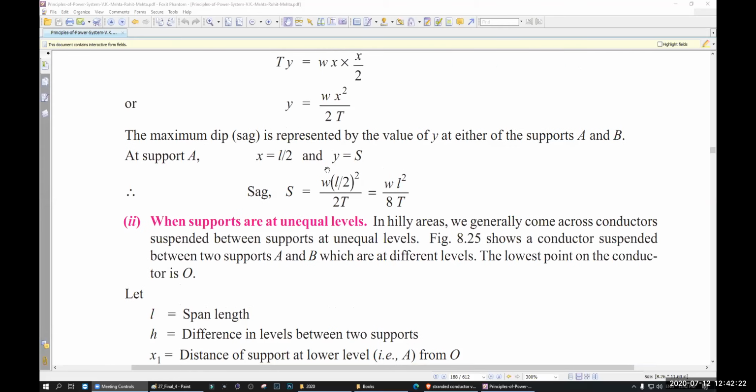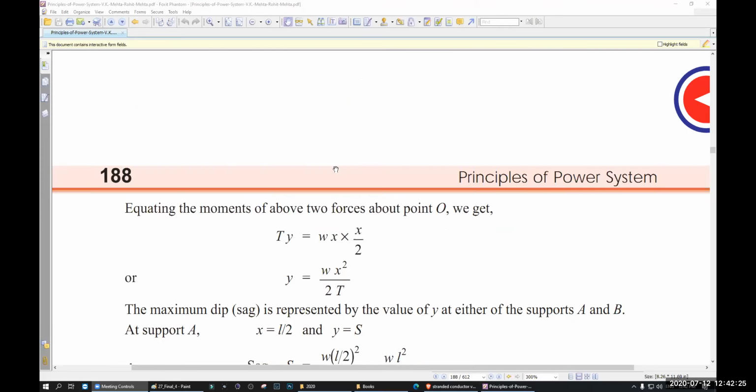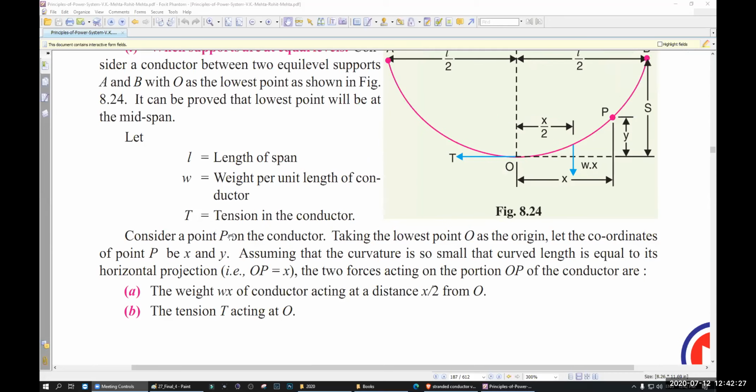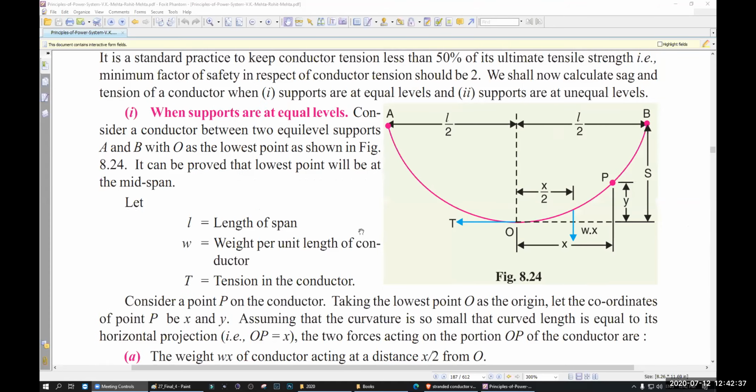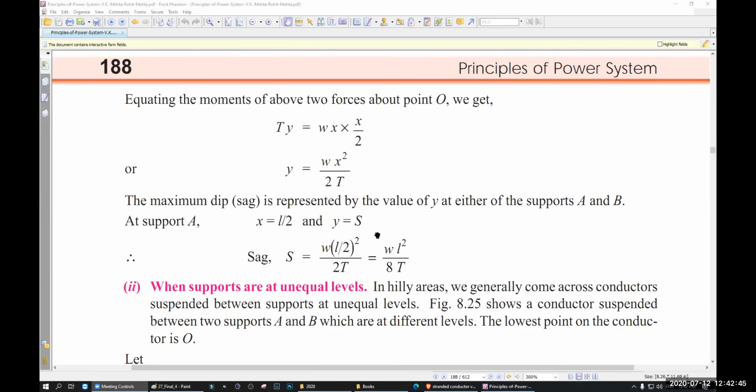Now there is a sag derivation. Normally I go through the derivation, but since we do not have enough classes, we will just memorize the formula and solve the maths. Normally when I have 7, 8, 9 classes, that time I will be solving the derivation.